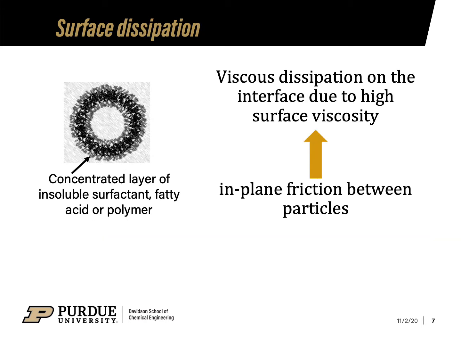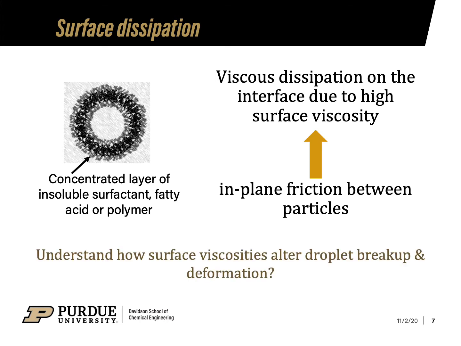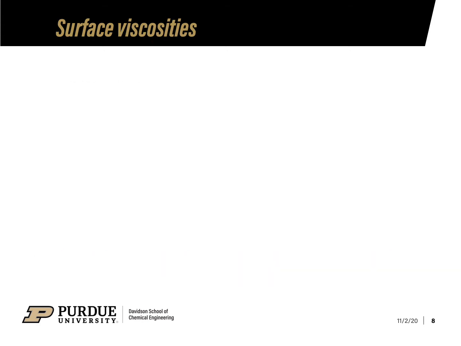In some situations, the presence of a concentrated layer of insoluble surfactant on the surface of the droplet can lead to a large degree of viscous dissipation on the interface. This viscous dissipation is due to high surface viscosity, which results from the in-plane friction that arises when the molecular components on the interface slide over each other. The focus of the study is to understand how the surface dissipation alters droplet deformation and breakup.